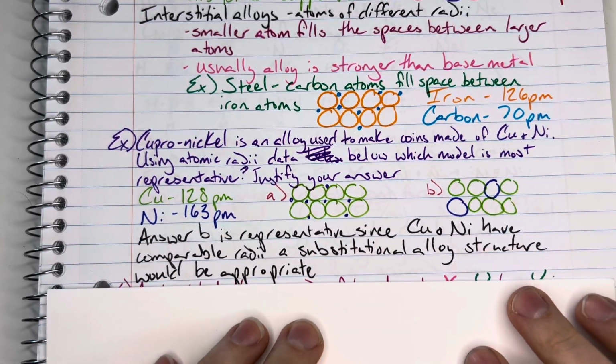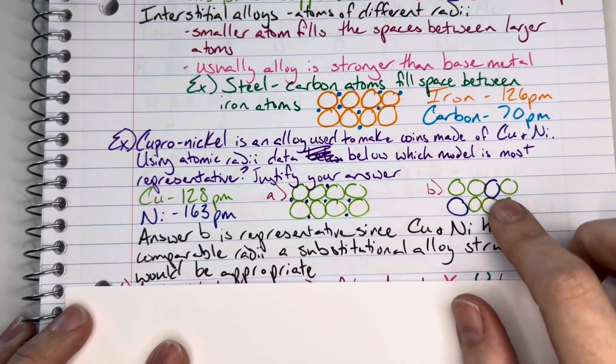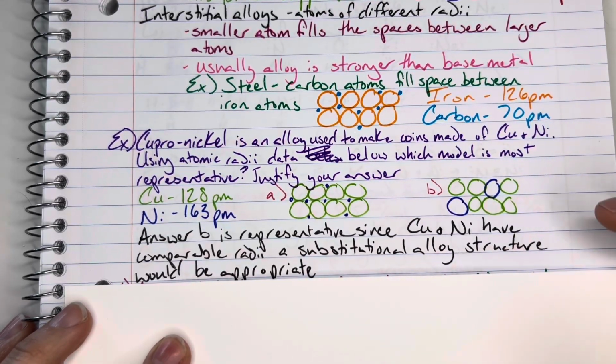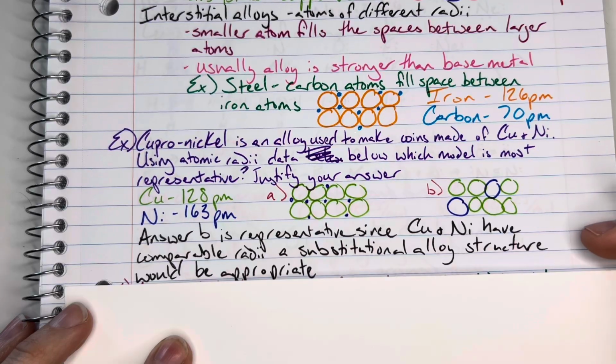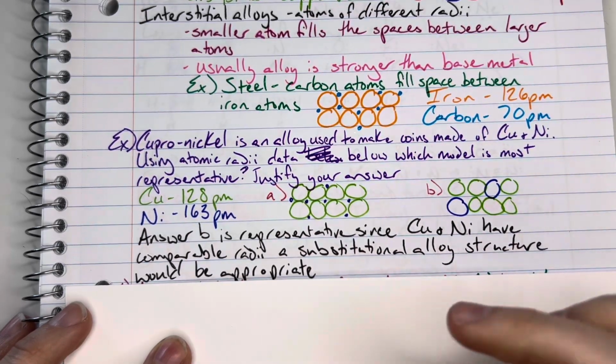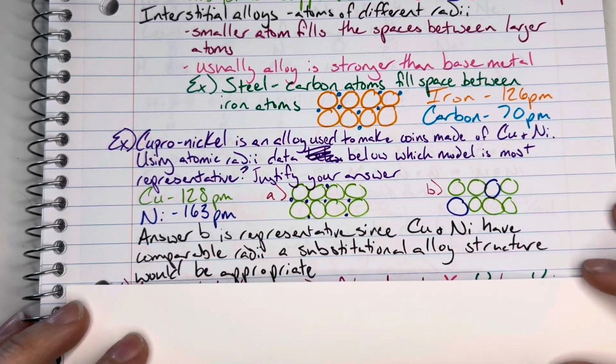This is going to be a substitutional alloy, so B would be a better representation since copper and nickel are going to have relatively similar radii, and thus a substitutional alloy would be appropriate since our atoms are relatively close in size. They would be able to replace each other rather than copper being able to get in between any spaces between the nickel atoms.